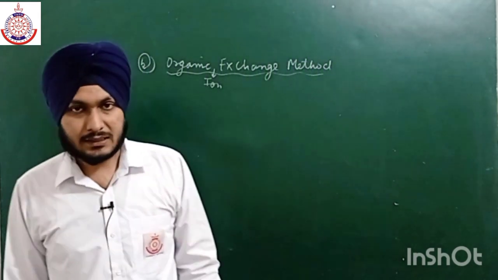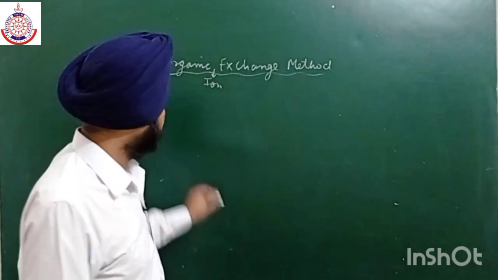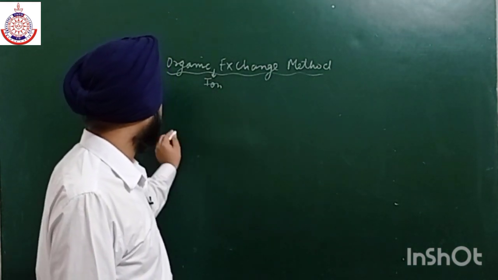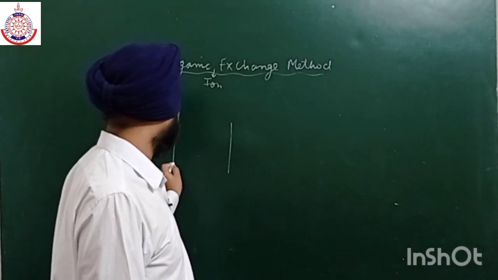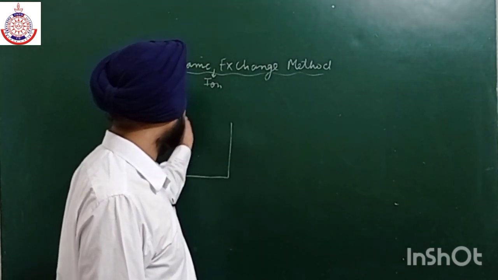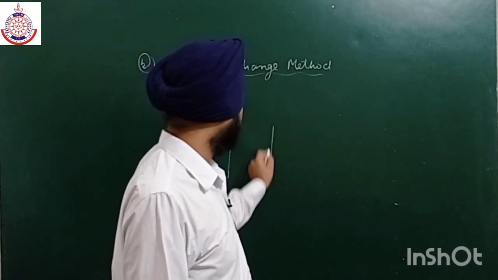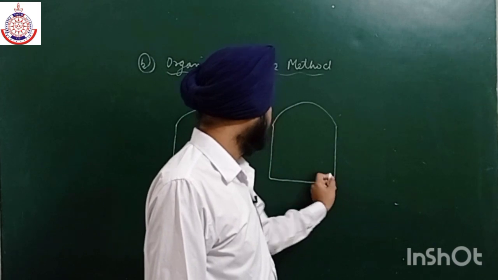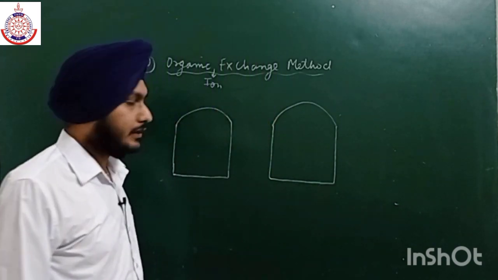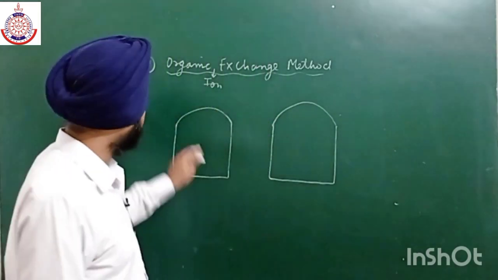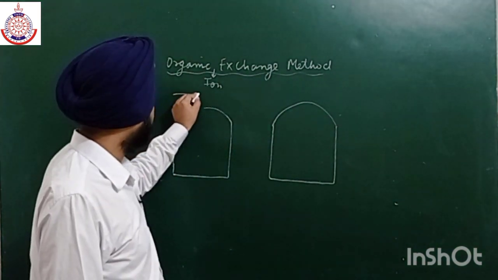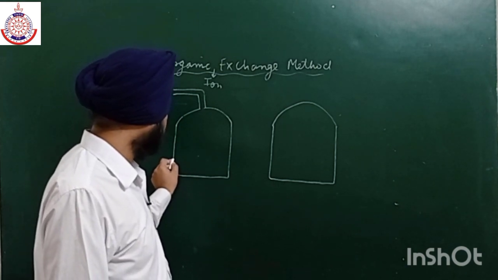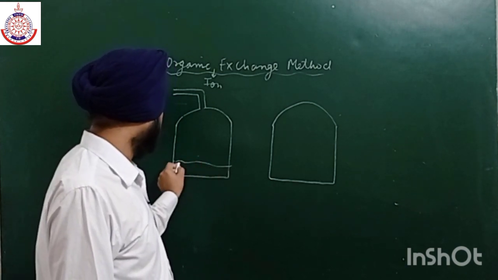So it consists of two tanks like this. Here this is our first tank, and there is also another tank. They are attached to each other with the help of a pipe. In this method, firstly the hard water enters with the help of a pipe into it. Here again we have some gravels.